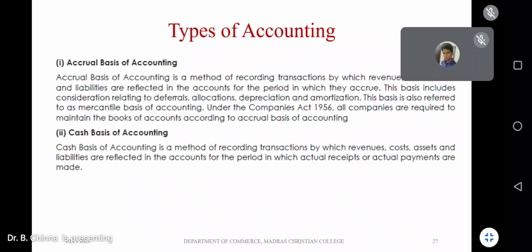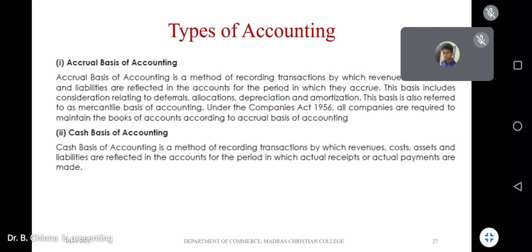Yes? Any comments? The mixed basis of accounting. Mixed basis? No, that is not possible. It should be on either cash or accrual.